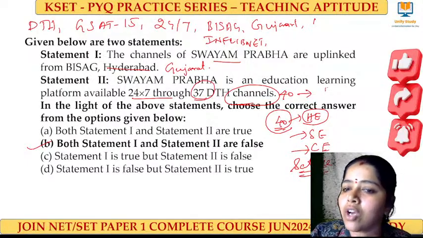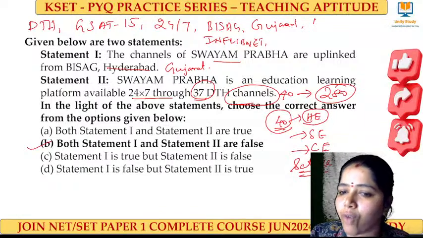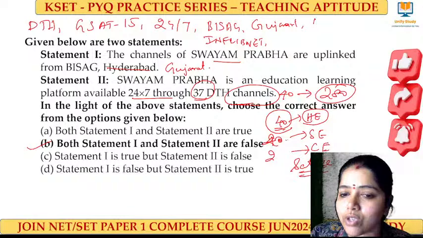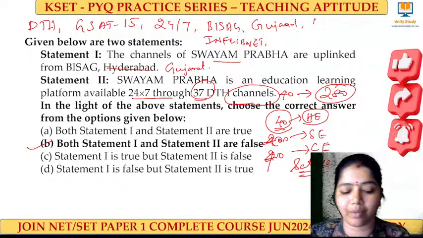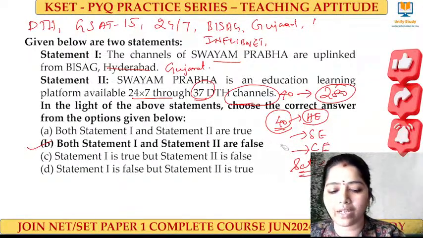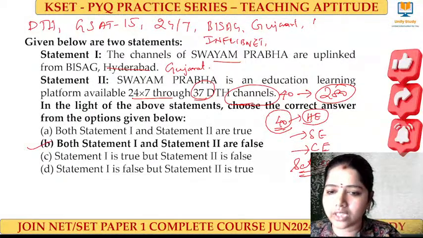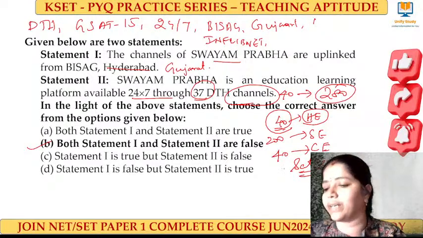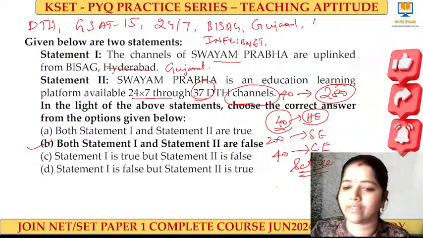Now it has been 280, in which 40 are higher education, 200 school education and 40 competitive examination. This is the updated one. Yes, SATI is the competitive exam.